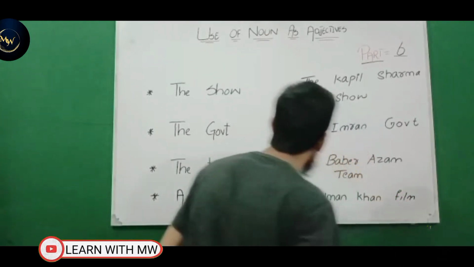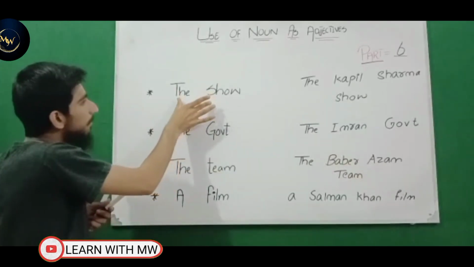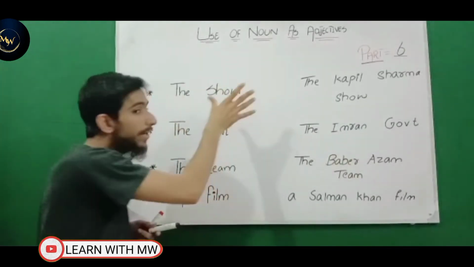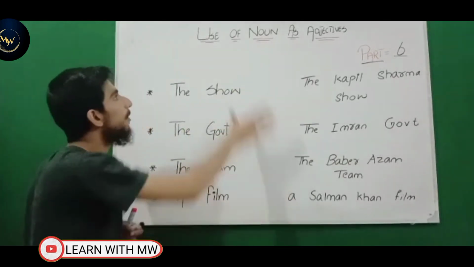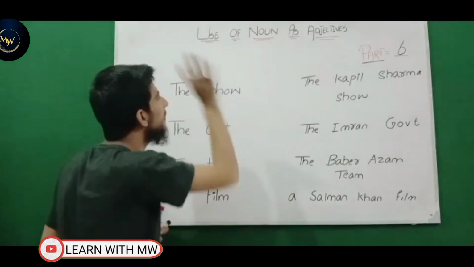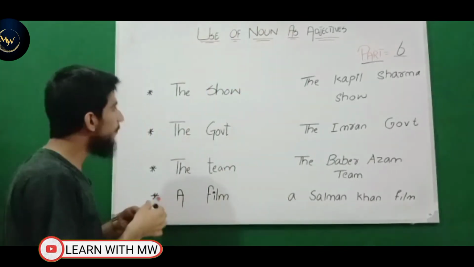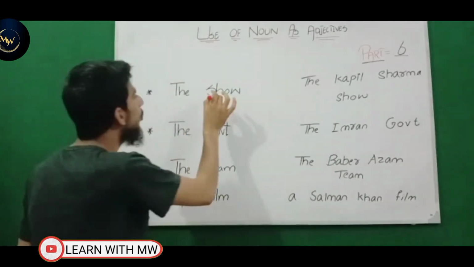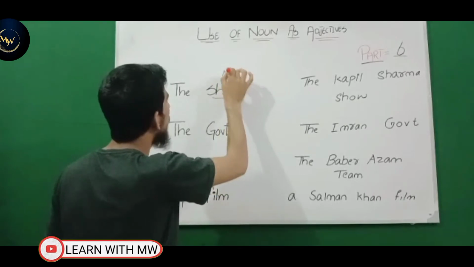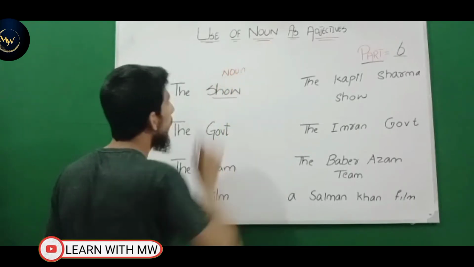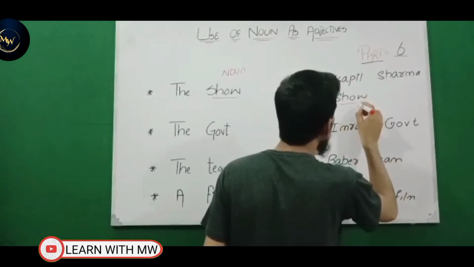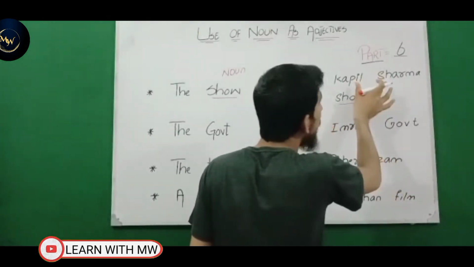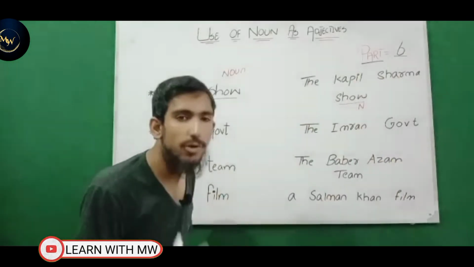So look at what I have done. Now this is a very important slide, stay connected with us. Through this slide and through the examples, we will learn this concept in a very easy manner, use of noun as adjective. So look, viewers, the show. Show is basically a name, and naming words are called nouns. But look here, the Kapil Sharma show. Show as usual is a noun, but Kapil Sharma is also a name, and naming words are called nouns.